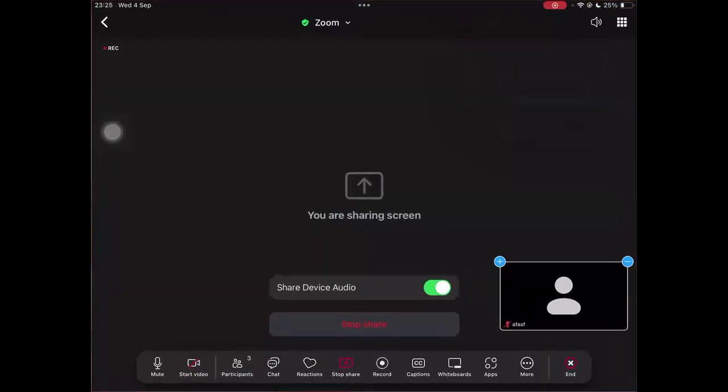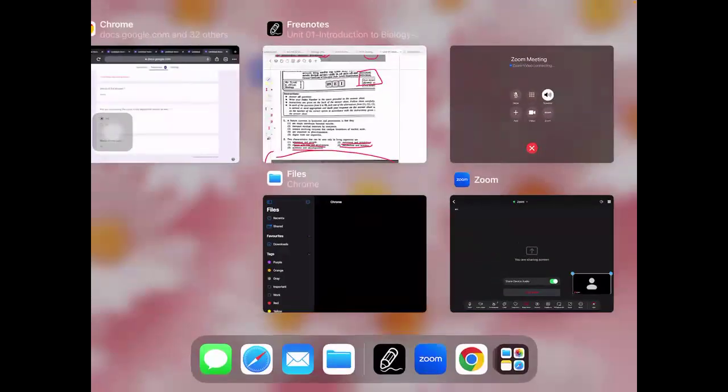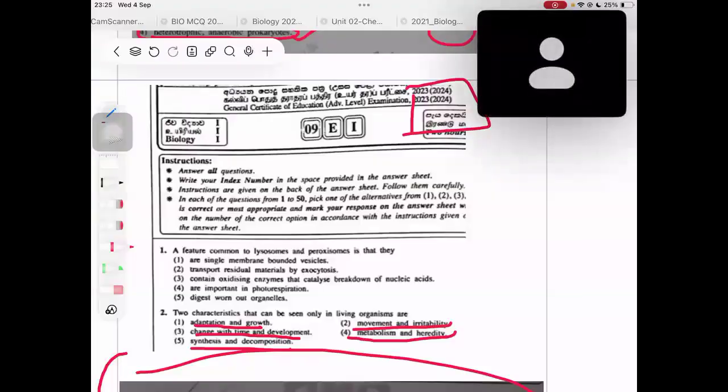See, the question they are asking is which can be seen only in living organisms. That means they might have included some things which are present in non-living things as well. That's why they have asked us to choose the things which are present only in living organisms. Take your time, because if I answer this question, it would be in vain. Since this is a very fresh paper, try to answer it. Doesn't matter. Take your time and try to answer the question, right?